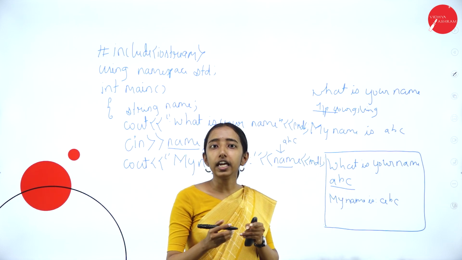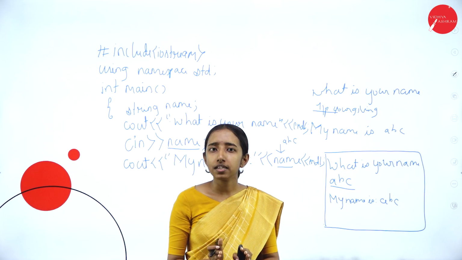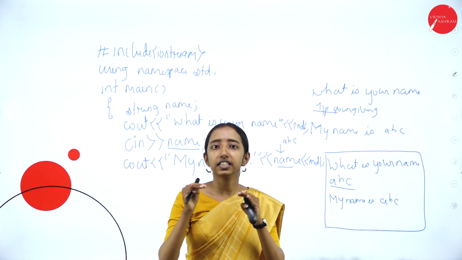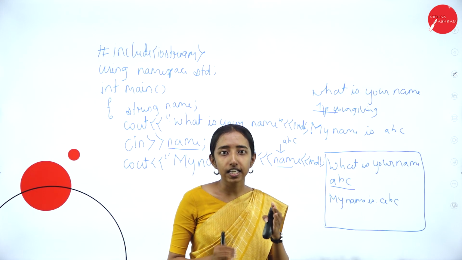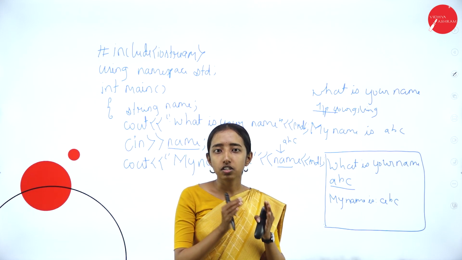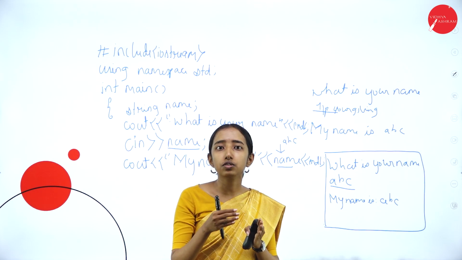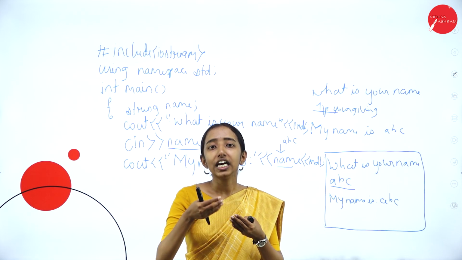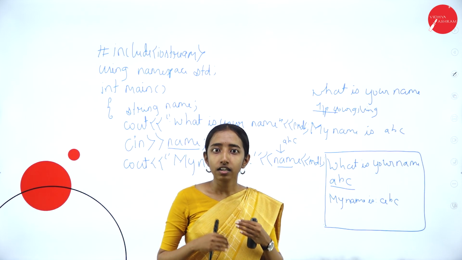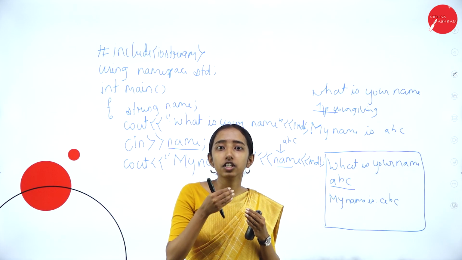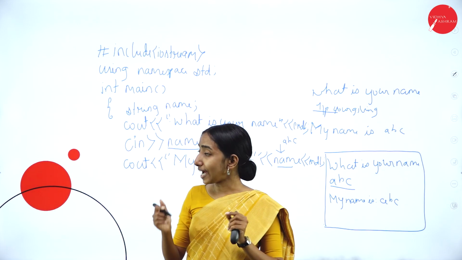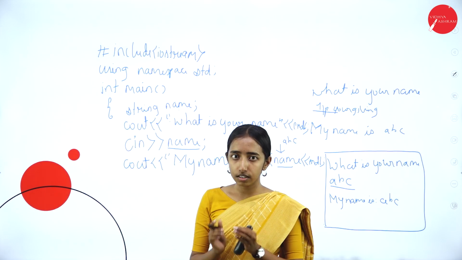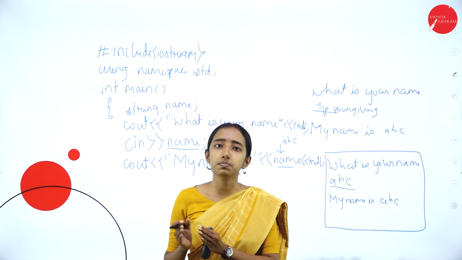So this was about the input output statements. This is the basic of C++ programming that you should know: the hash include, using namespace std, int main, cout, cin and the variable. So how to use this? Cout is used to display the message to the output screen. Cin is used to take the input from the user, and it will store whatever input the user has given in a variable. That's why we use a variable with the data type that we want to store. This is the basic you should learn about C++ programming.